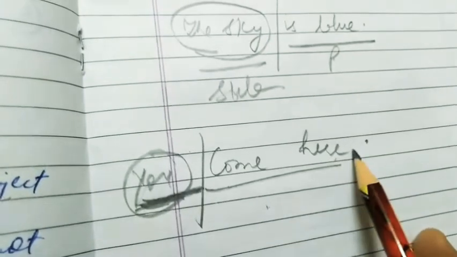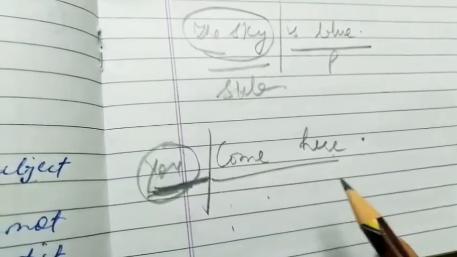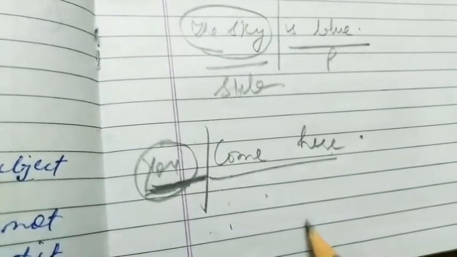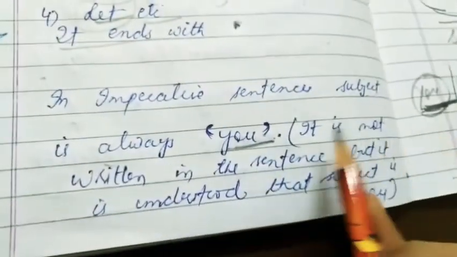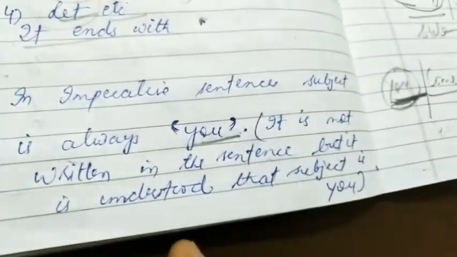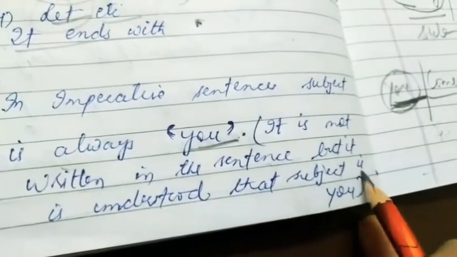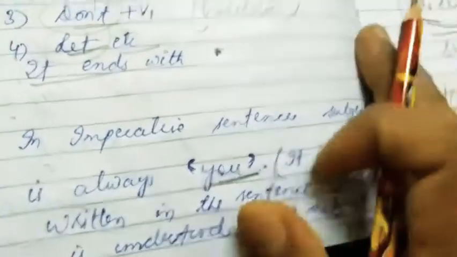Okay, there might be a few exceptions in the case of advice sentences where we can say you should not do like this, you should not do like that, so there we use you. But otherwise you is always hidden here, it's not written in the sentence, but it is understood that the subject is you. Okay, clear?